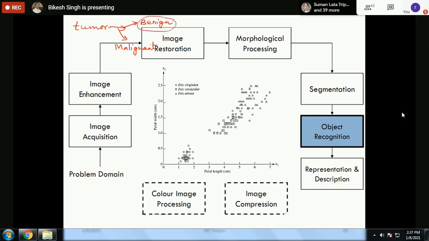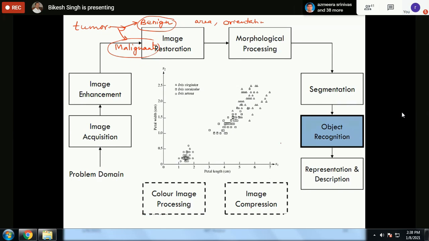I want to categorize these two tumors with the help of some descriptors or features, like for example, area, orientation. These can be some features with the help of which I want to differentiate what is the general pattern of benign and what is the general pattern of malignant. This is called object recognition.